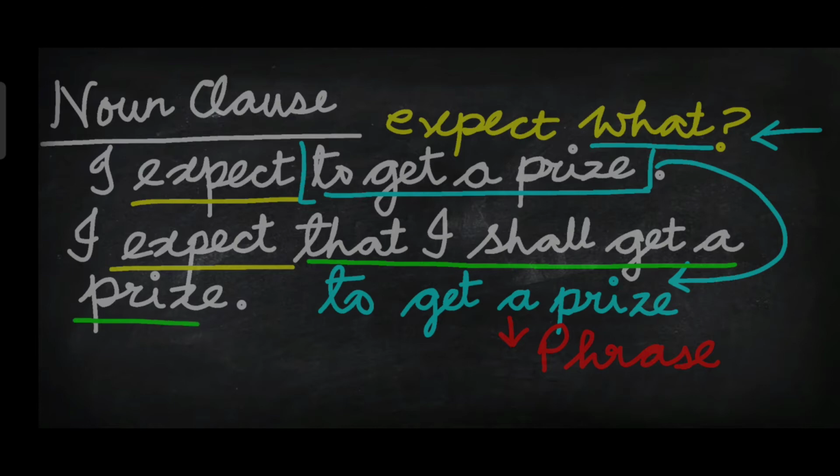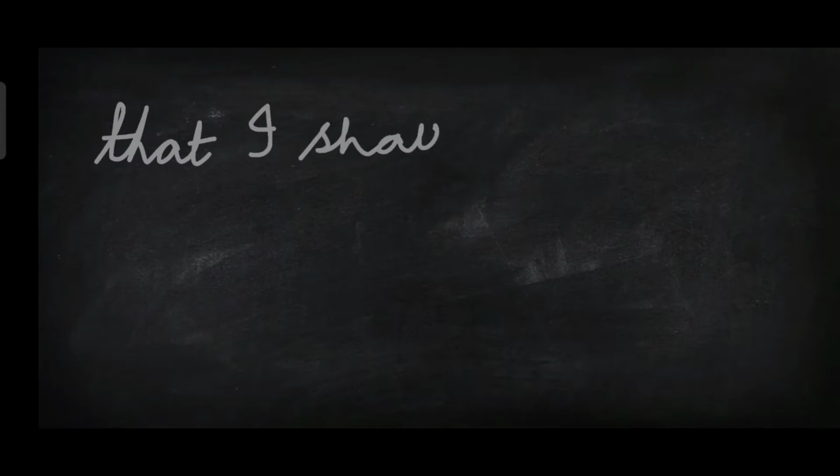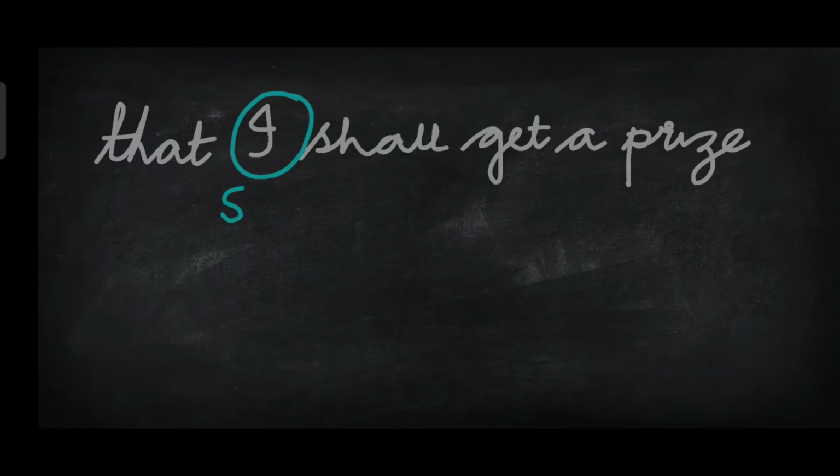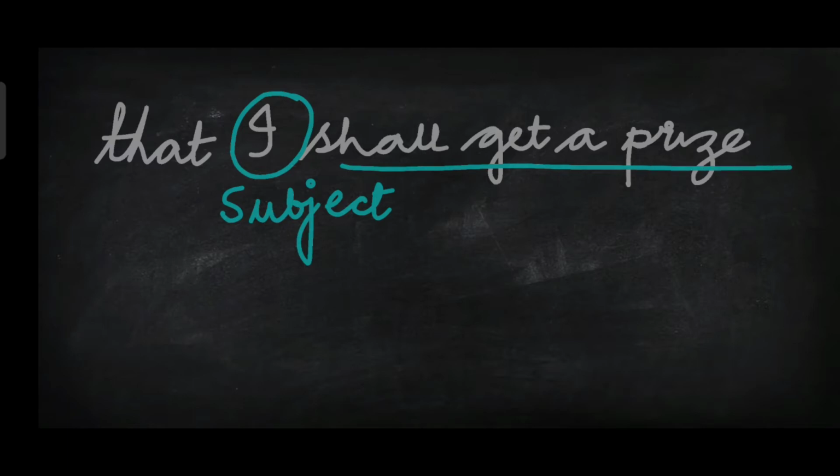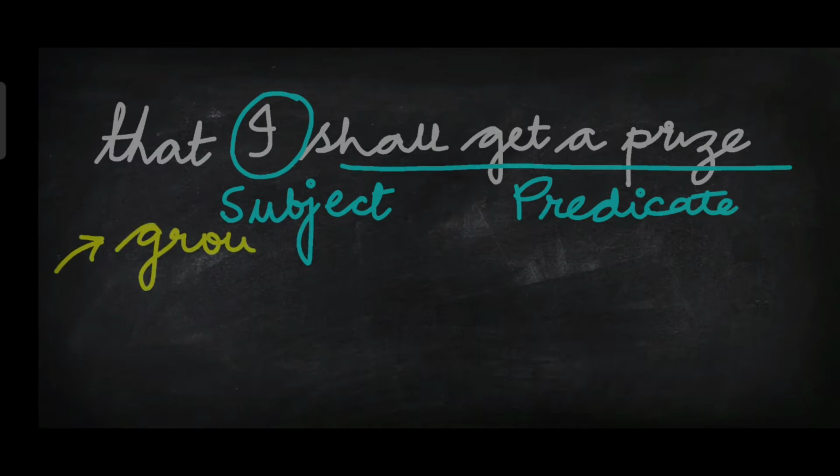But in the second sentence, that I shall get a prize is a clause. We will see why this is a clause. Now, that I shall get a prize. Since in this video I am concerned with noun clause, I will discuss the properties of the noun clause. In this group of words, I is the subject, shall get a prize is the predicate. And I told you earlier also that all clauses have subject and predicate of its own.